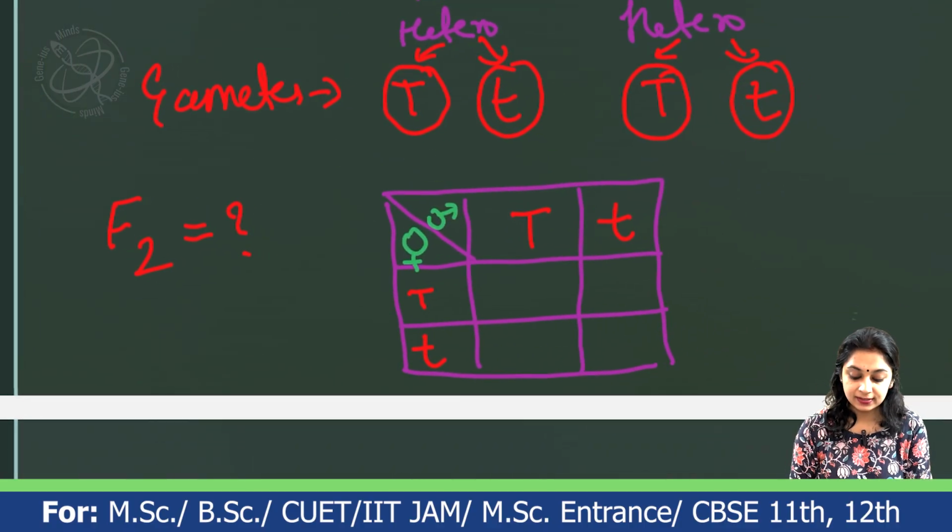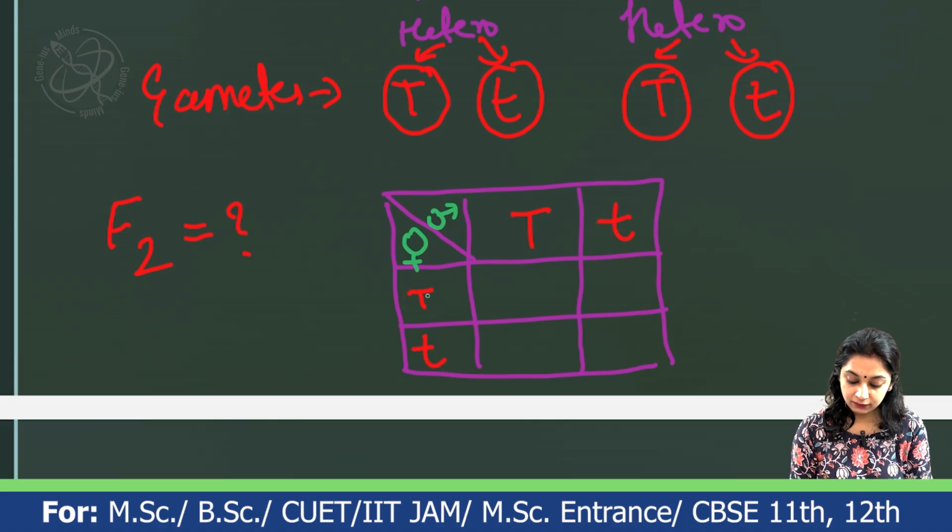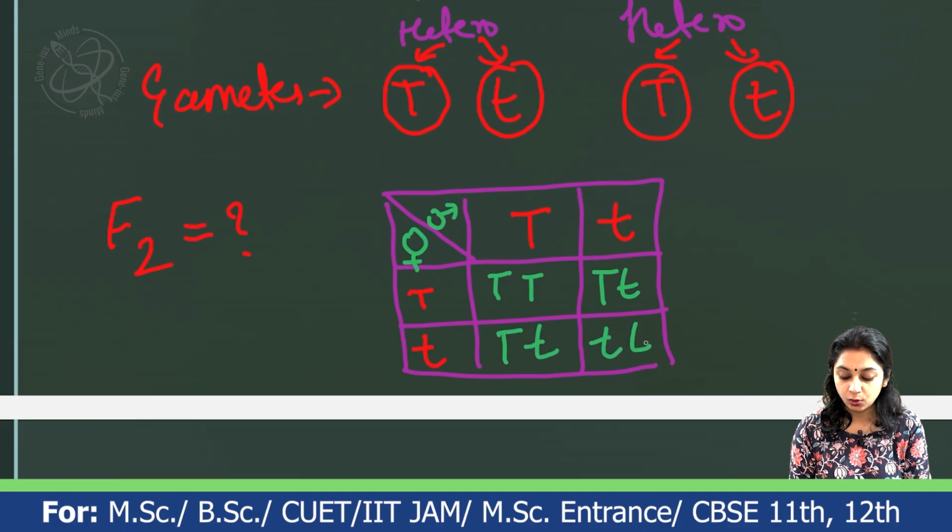Now let's fill up this Punnett square. You just have to multiply the first capital T with each male gamete, and do the same for the small t. Multiplying the first one, we get capital T capital T, capital T small t, then capital T small t, and small t small t. So we are getting 4 progenies.